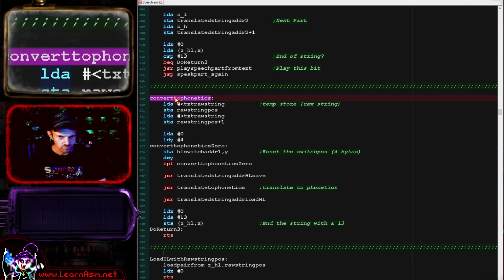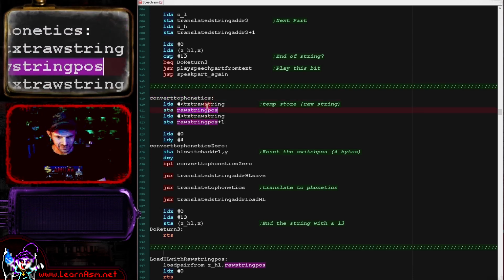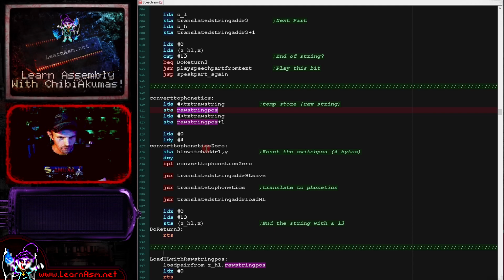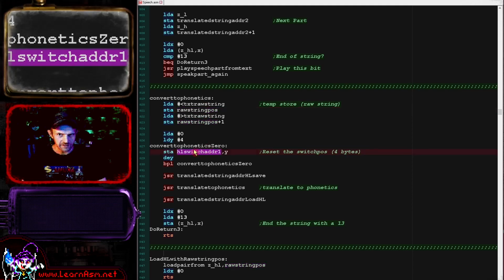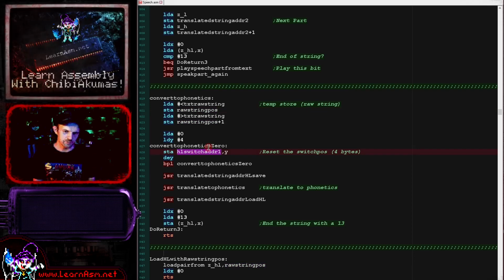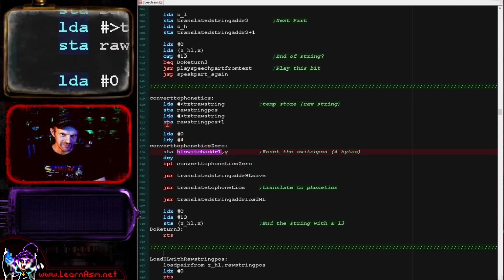Okay. So what we're doing first is storing in raw string pods the position of the string that we're next trying to convert. Then we're going to first reset the 4 bytes of these switch addresses. There are 2 of these switch addresses, each is 16 bits, 4 bytes in total, and I've put them neighboring each other in memory, so I've cleared them with this little loop here.